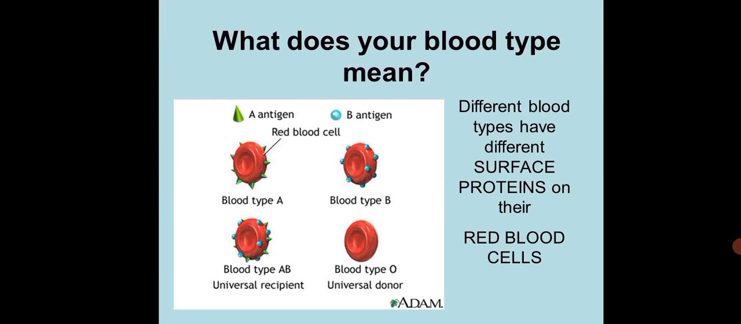The next one, what does your blood type mean? There are four types of blood: blood type A, blood type B, blood type AB, and blood type O. A and B have antigens, and AB and O are the universal recipient and universal donor. The different blood types have different surface proteins on their red blood cells.